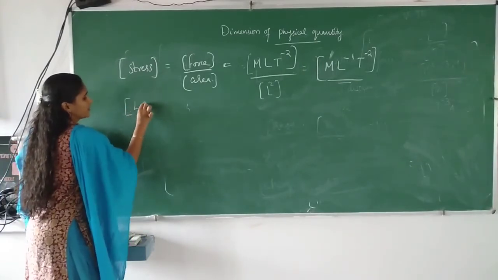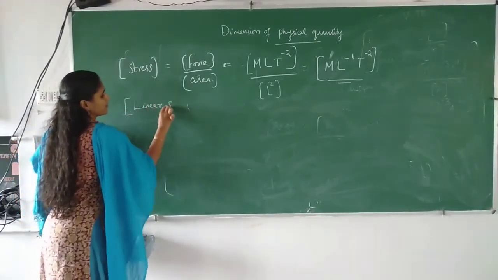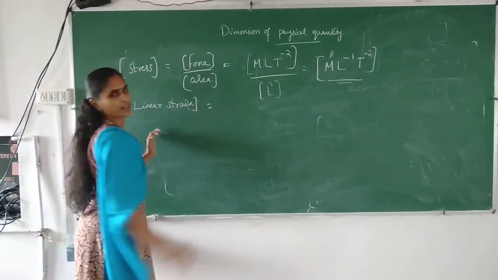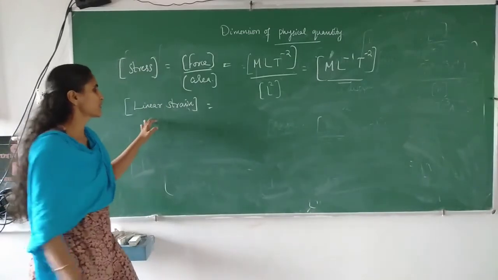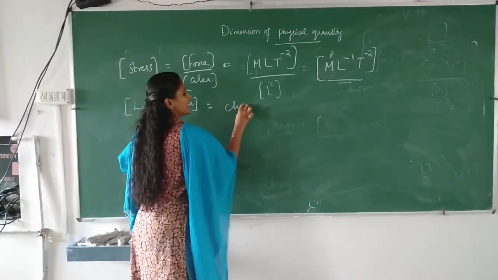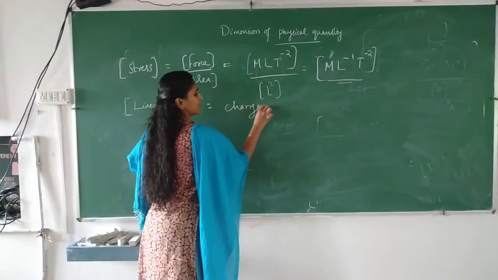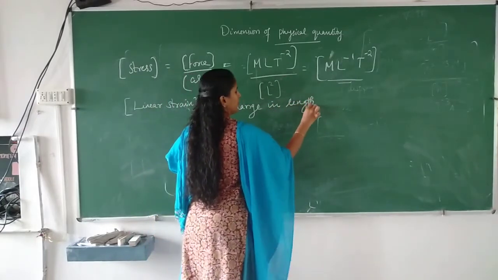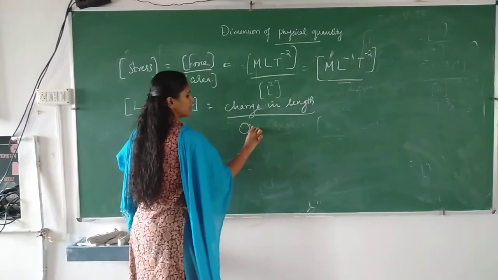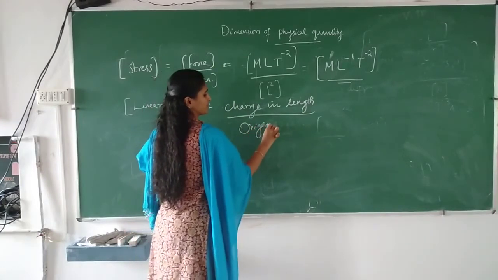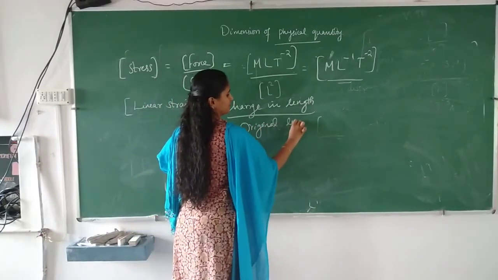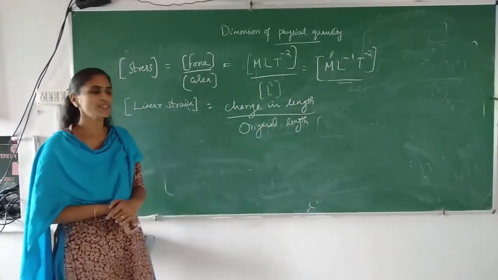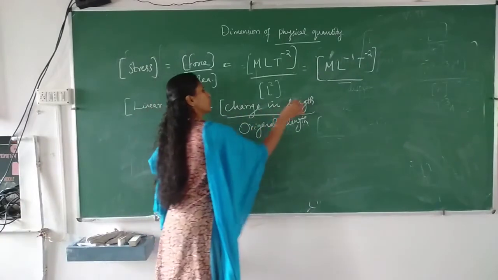Next, another quantity is known as linear strain. Linear strain is equal to change in length divided by original length. That is the linear strain formula.